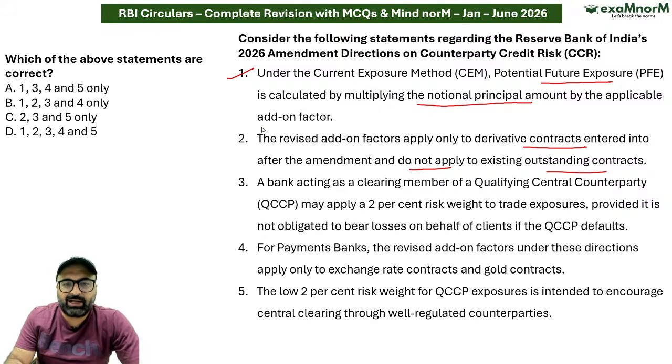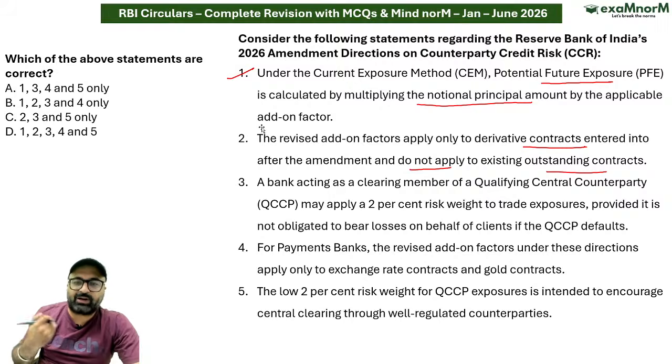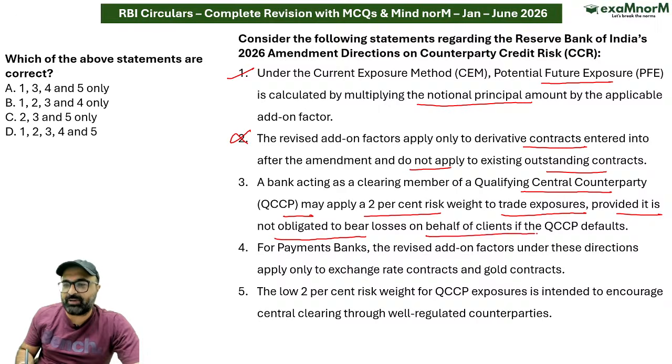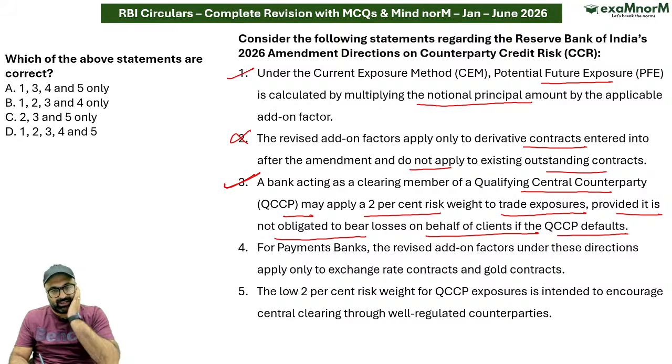Why it is wrong? अगर मैं इसके solution पे जाऊं, sir, the revised add-on factor applies to all the outstanding CCR exposure, including existing that remains open and not just the new contracts. A bank acting as clearing member of a qualifying central counterparty may apply 2% risk weight to trade exposure, provided it is not obligated to bear losses on the behalf of the client if the QCCP defaults. तो अगर QCCP default होगा तो भैया बैंक का लॉस कम है तो 2% मेंटेन करना, that is correct.